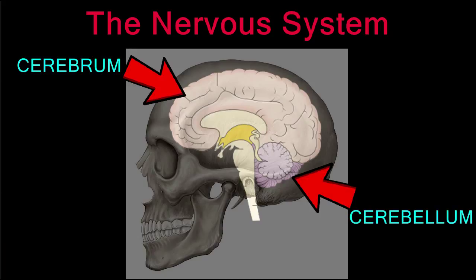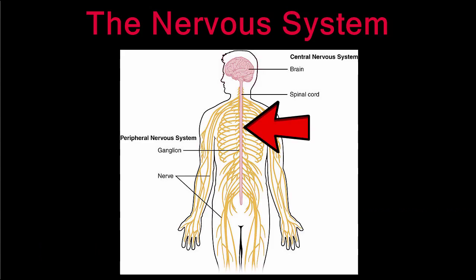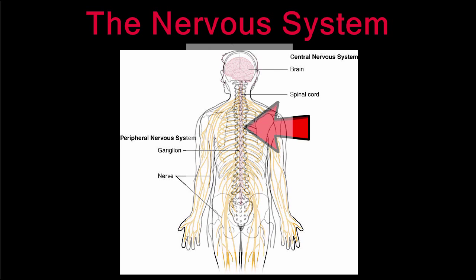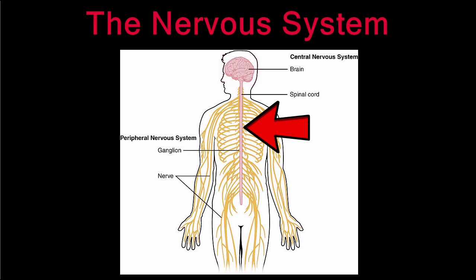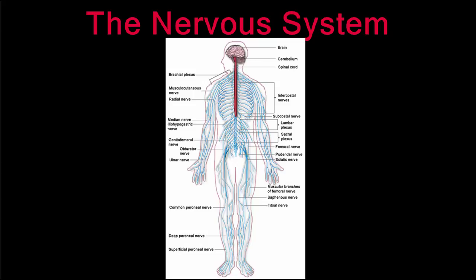The cerebellum, at the rear of the brain, controls balance and coordination. The medulla, or brainstem, controls vital functions like heartbeat and breathing. The medulla connects the brain to the spinal cord, which is encased within the vertebral column. The spinal cord is responsible for transmitting all nerve impulses to and from the brain.